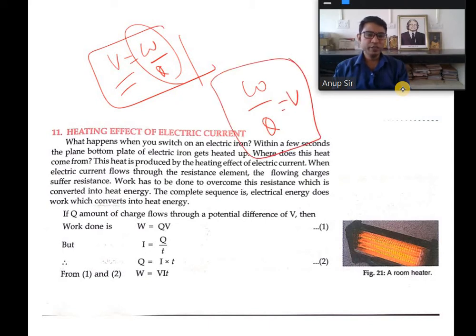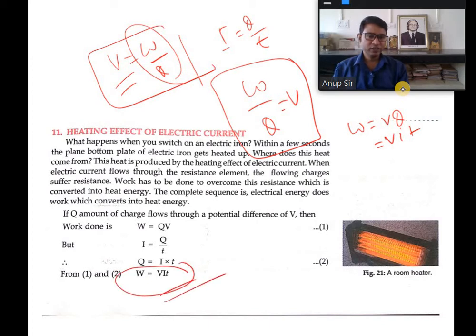So on cross multiplication we will get W is equal to VQ, but we know that I is equal to Q by T. So on cross multiplication we will get the value of Q. Q will be equal to IT. I is the current and T is the time. So see here, W is equal to VIT. Okay, this is the relationship.